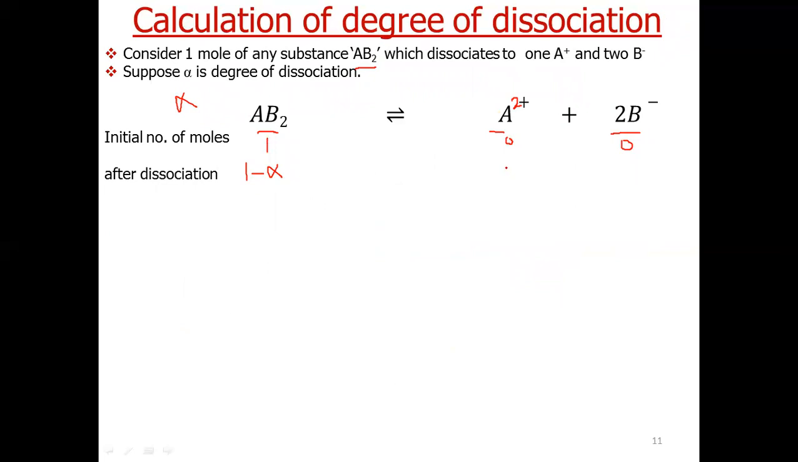So how much A2+ will be formed? Alpha. Now see how much B- will be formed. Now 1 mole of AB2 gives 2 moles of B-. So alpha moles of AB2 will give 2 alpha moles of B-. Now total number of moles is 1 minus alpha plus alpha plus 2 alpha. So alpha gets cancelled. It is equal to 1 plus 2 alpha.